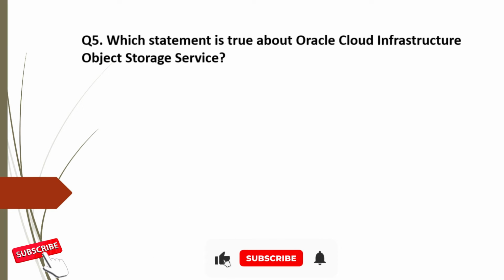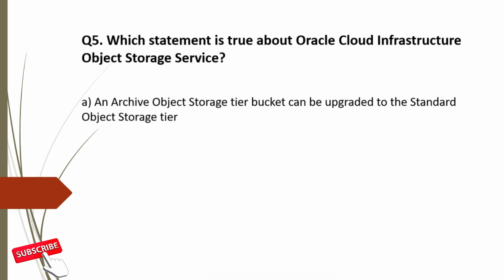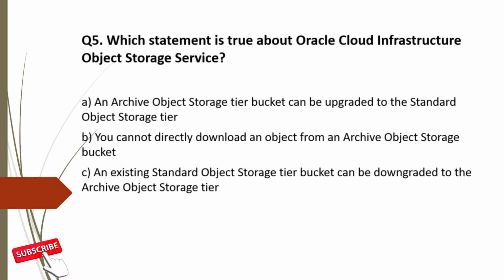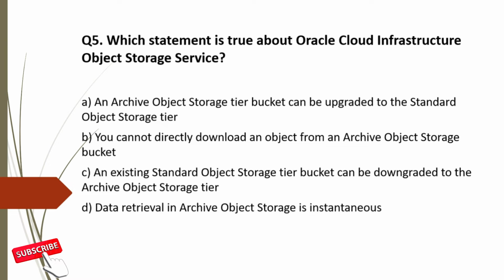Question 5. Which statement is true about Oracle Cloud Infrastructure Object Storage Service? And the options are A. An archive object storage tier bucket can be upgraded to the standard object storage tier. B. You cannot directly download an object from an archive object storage bucket. C. An existing standard object storage tier bucket can be downgraded to the archive object storage tier. And D. Data retrieval in archive object storage is instantaneous.